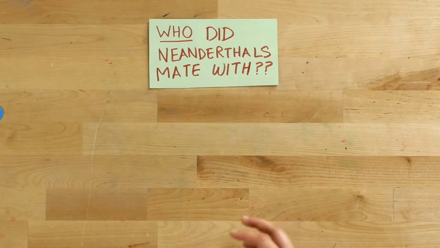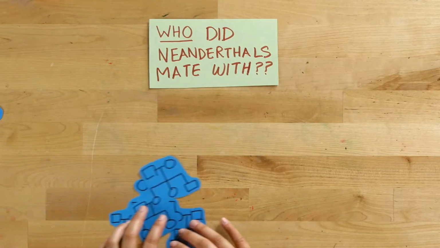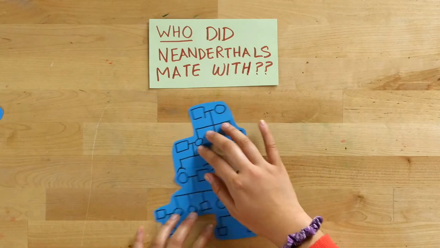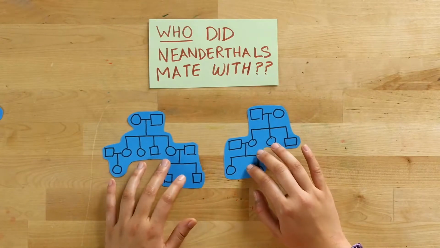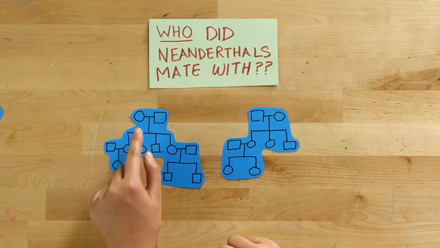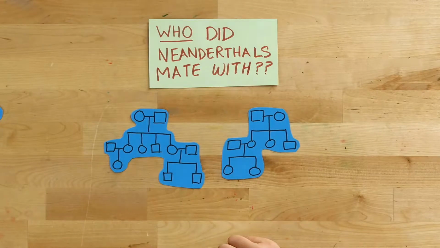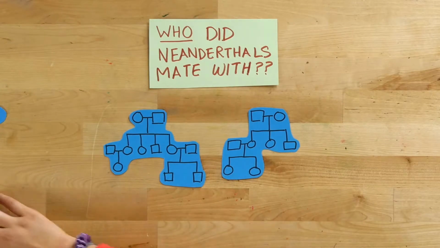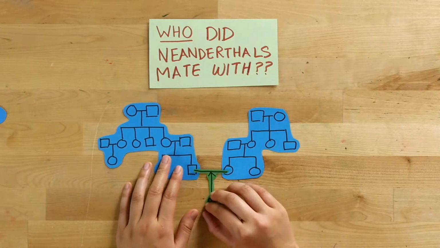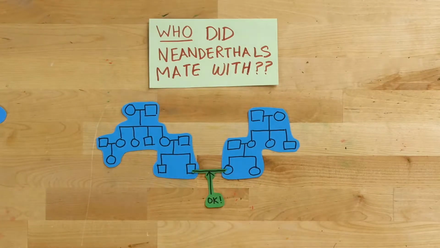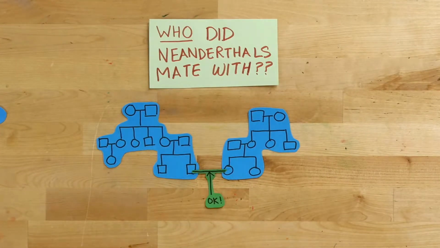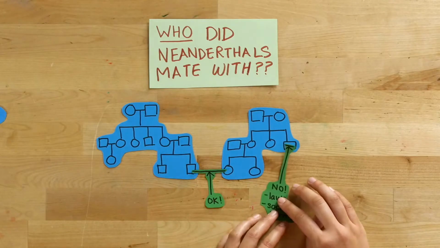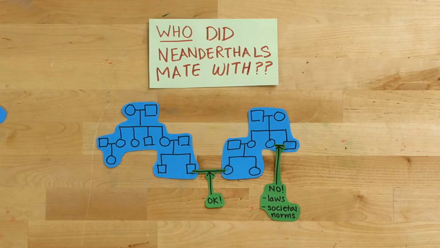A good thing to first observe is what humans do. So here we have two family trees. As you can see in this family tree, circles indicate individuals of the female sex, and squares indicate individuals of the male sex. Now, in human society, generally we mate with individuals who are outside of our family trees. And usually it's been normed that it's not okay to mate with individuals that are within your family tree.